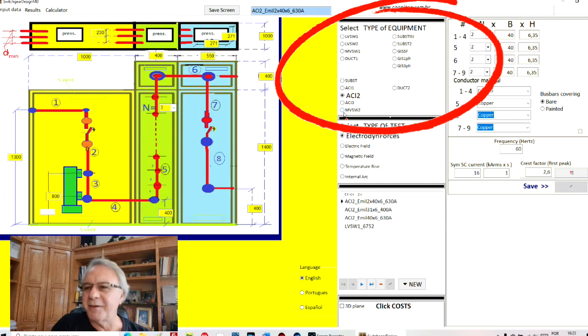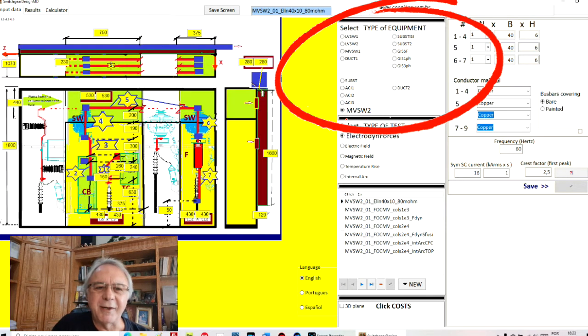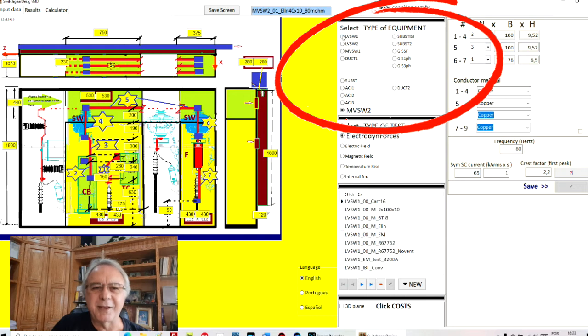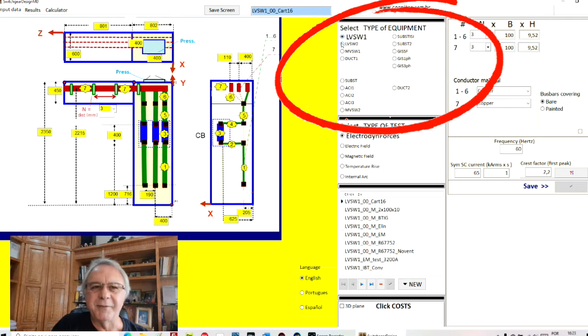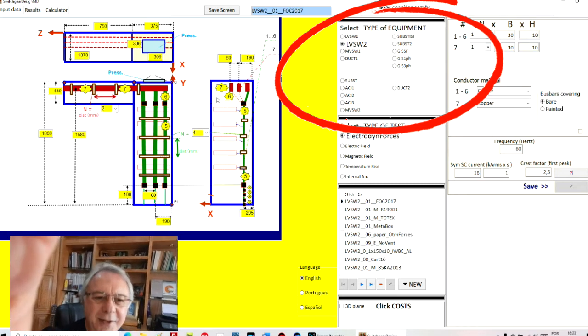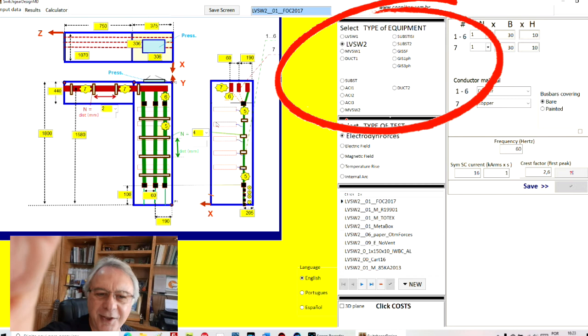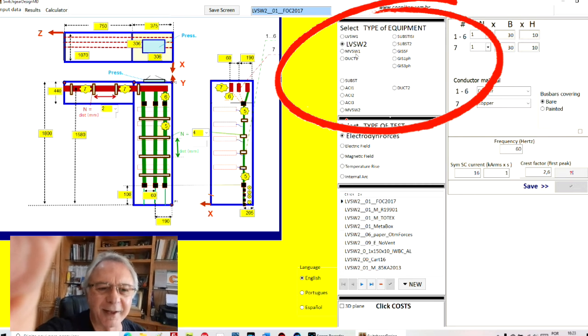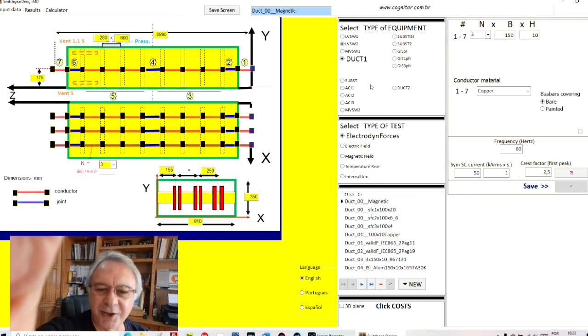You have here many possibilities of equipment which correspond to the figures that I showed you before. If I want to use a low voltage switchgear, I have this figure. For another kind of low voltage switchgear, a compartment with the drawers and the vertical bus bars, I have here. If I want just a bus duct, I have here one bus duct.